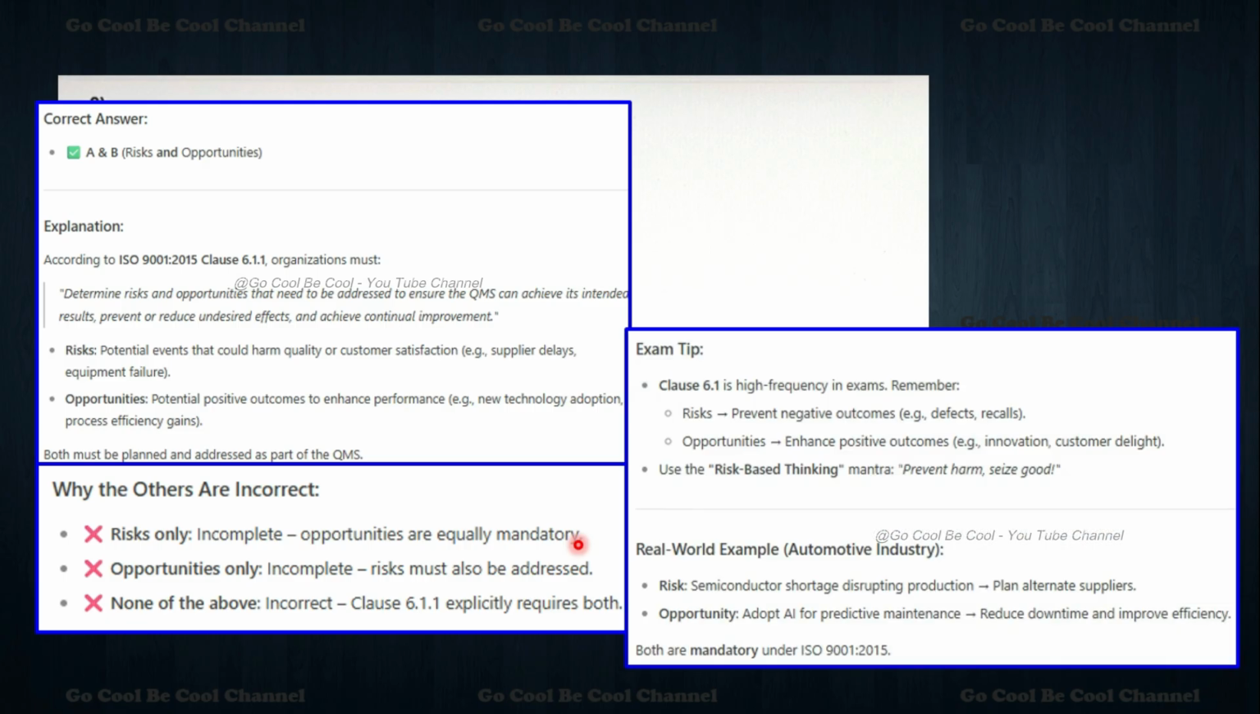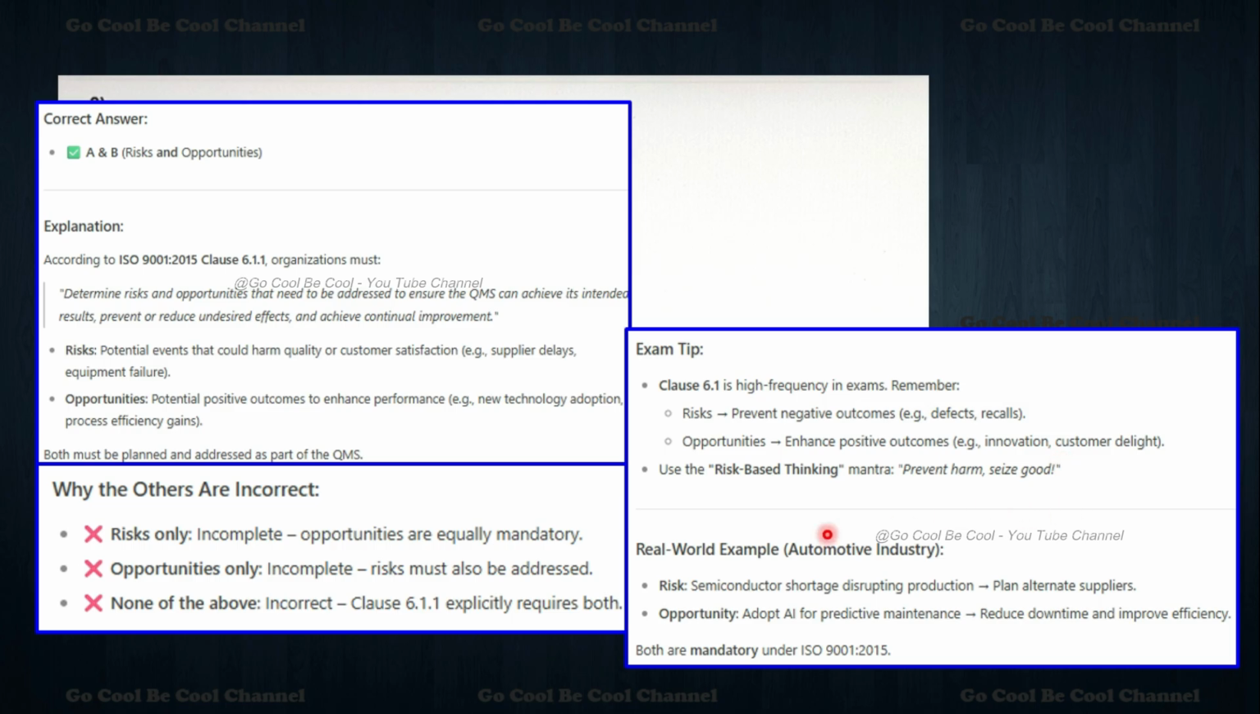Now, exam tip, what we are supposed to have. Clause number 6.1 is high frequency in the exam. Remember, risk is to prevent negative outcomes, that is defects and recalls. Opportunity is to enhance positive outcomes, for example innovations and customer delight. So use the risk-based thinking mantra: prevent harm, seize good.